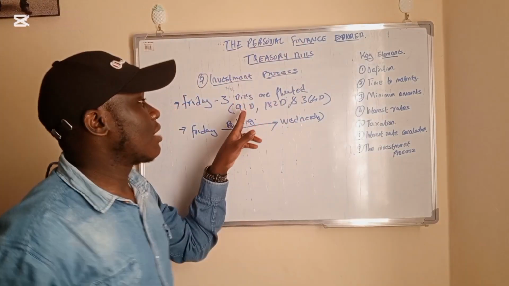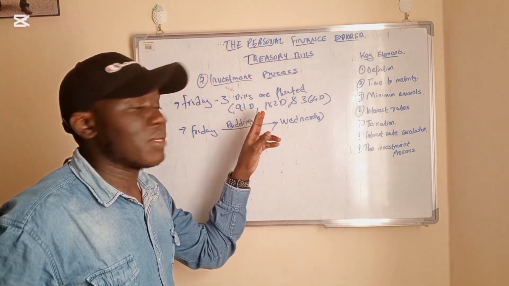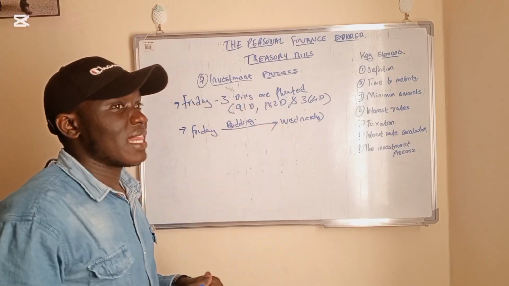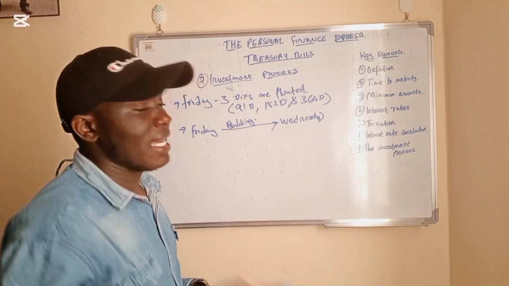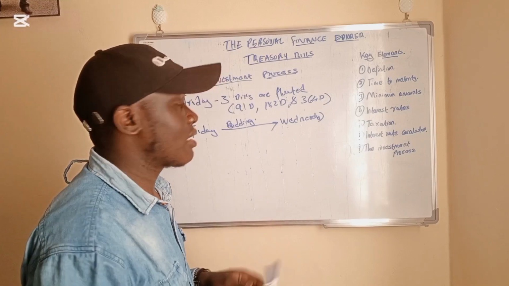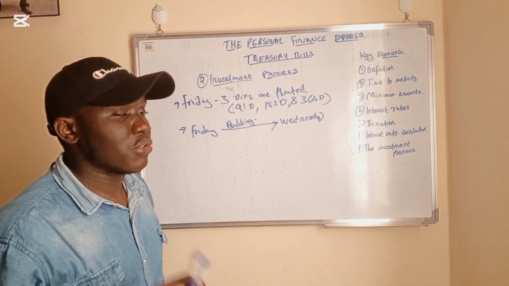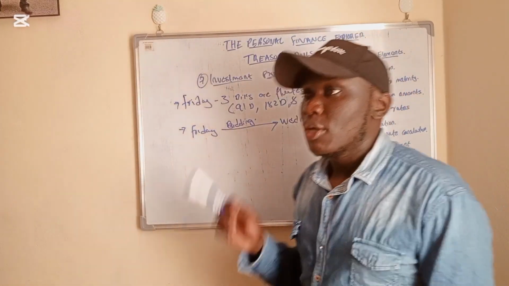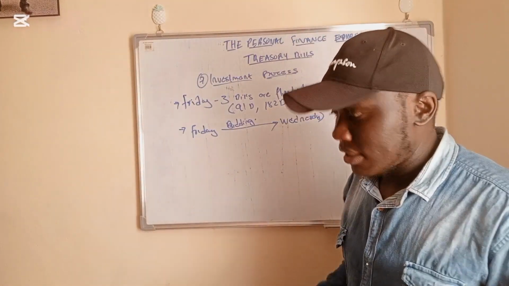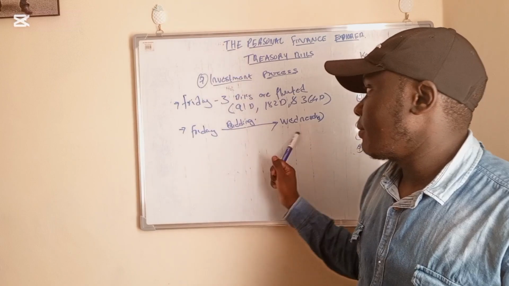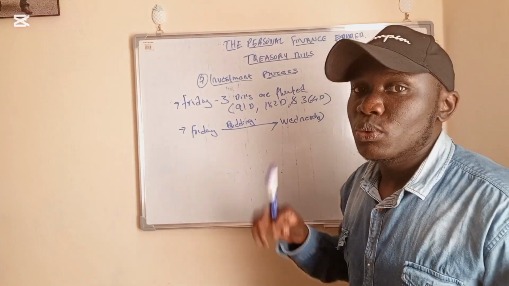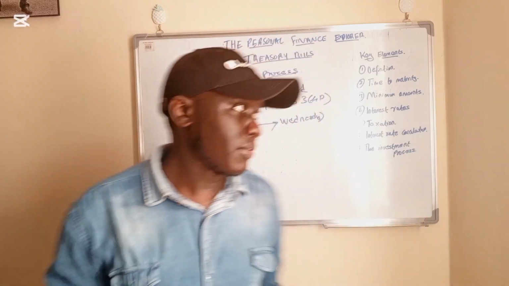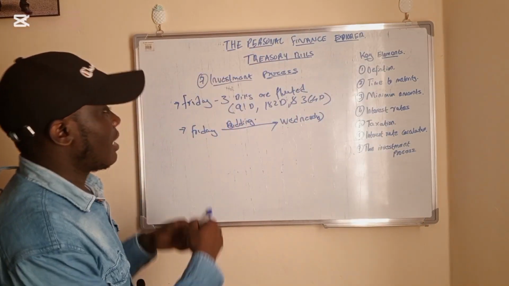You only have to click on the bill that you're interested in, that is the 91 days, the 182 days, or the 364 days. Then you just key in the amount that you wish to invest. And you remember that the amount should be at least 50,000, and any additional amount should be a multiple of 50,000. So bidding goes on between Friday and Wednesday. So you have a lot of time to think and decide. And you choose. Now, then on Thursday,